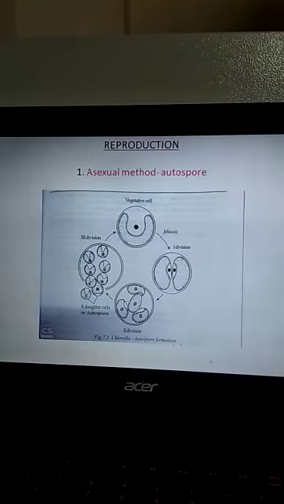This is the asexual method of Chlorella by means of autospores.